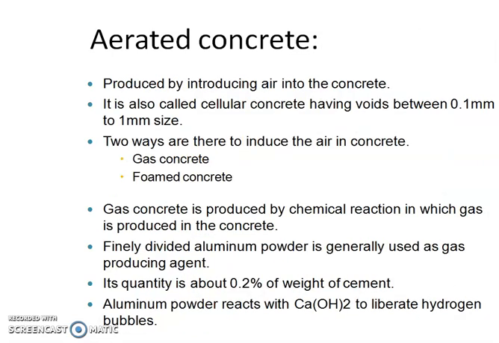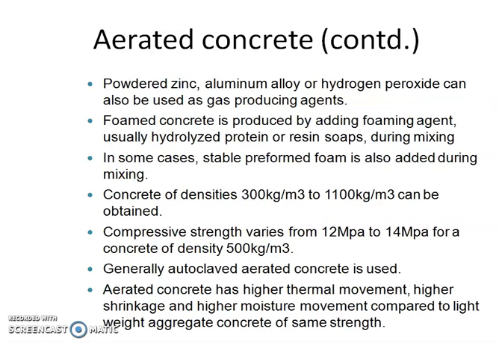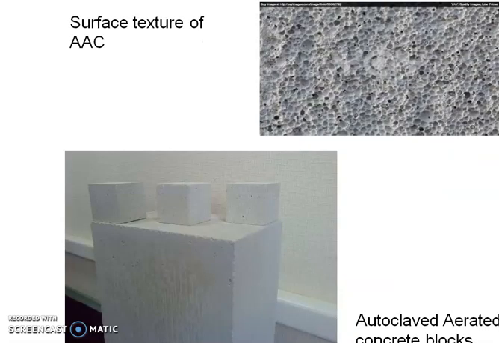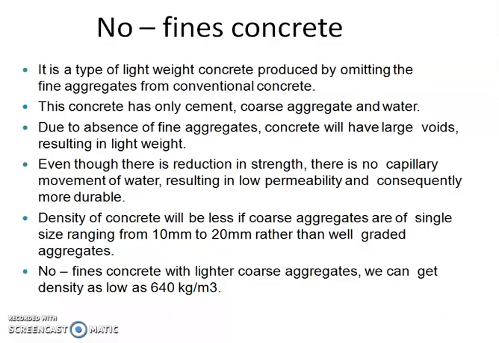When you introduce this into the concrete, it will form hydrogen bubbles. These hydrogen bubbles will make the concrete light in weight. The quantity of aluminium powder we'll add is 0.2% by the weight of cement. So the density is very much lower, and the compressive strength varies from 12 to 14 megapascal for the density of 500 kg per meter cube. Generally, we can use autoclaved aerated concrete also. The picture shows the aerated concrete.